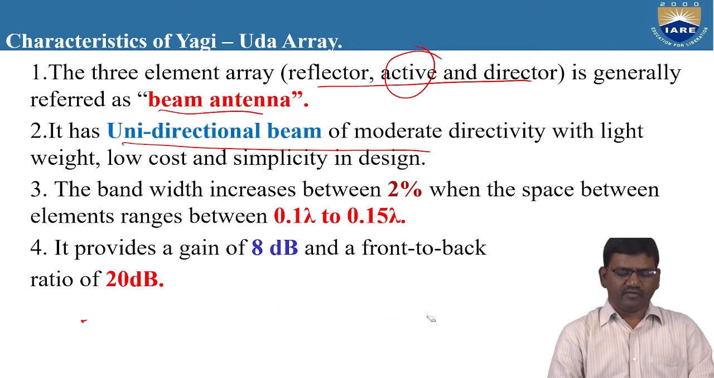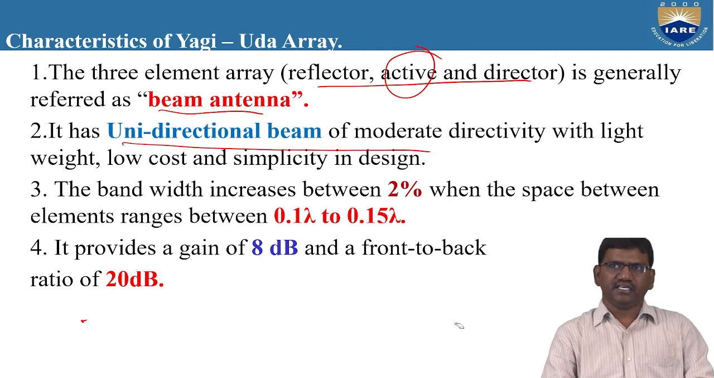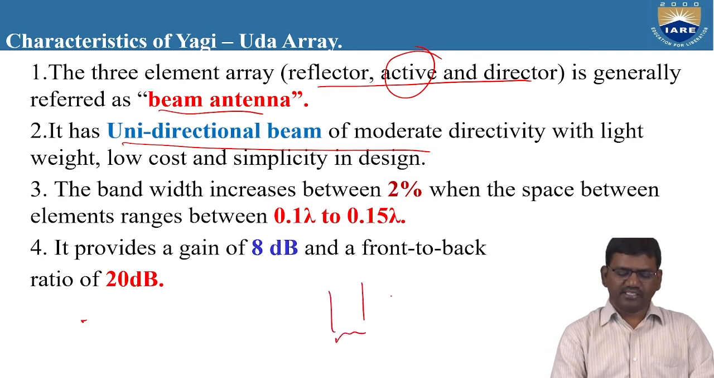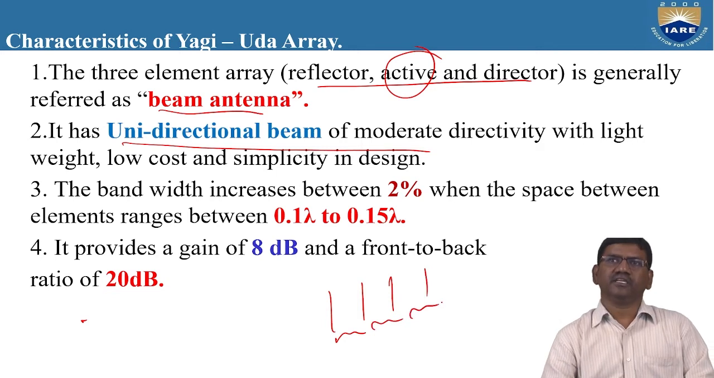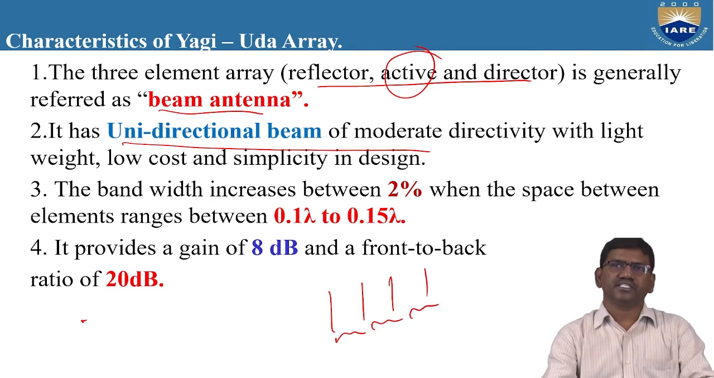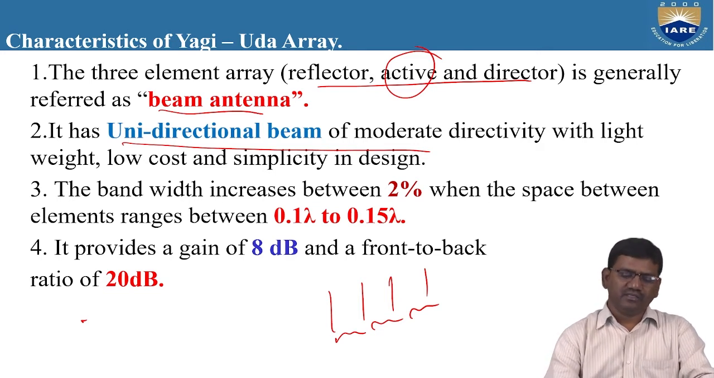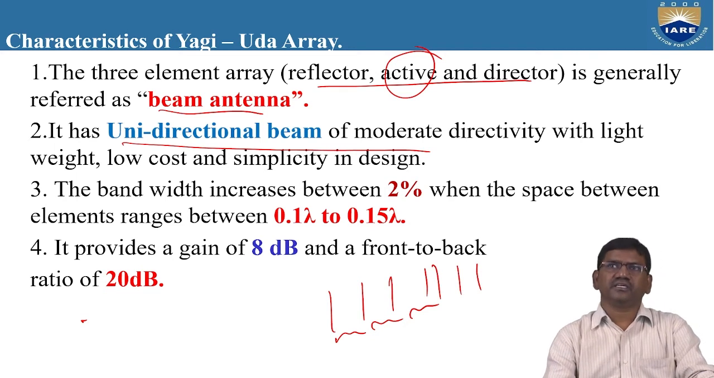Here, by changing the spacing between the elements and by changing the number of elements, you can increase and decrease the directivity. If you want to increase the directivity, you can increase the number of elements. If you want to change the radiation pattern from broader to narrow or from narrow to broader, you can increase or decrease the spacing between the elements. Also, by increasing the number of elements in an array, you can increase the directivity. You can also reduce the directivity.